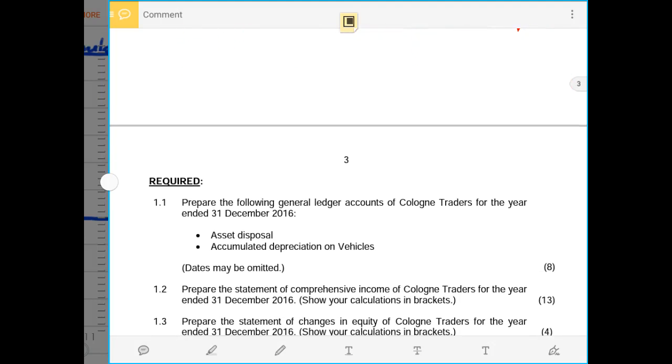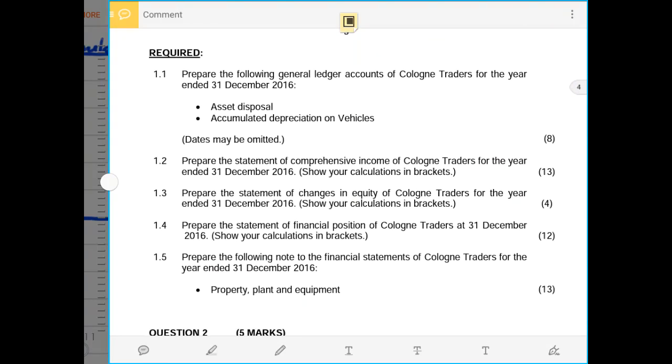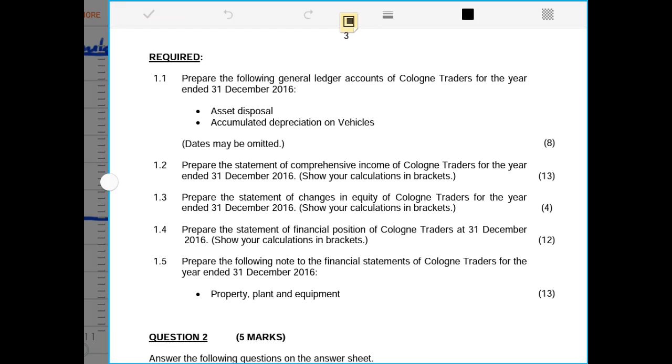So now we are going straight to the requirements. Under 1.1, we are required to prepare the general ledger accounts of Colon Traders for the year ended 31st December 2016, and to do asset disposal and accumulated depreciation. 1.2, we are required to prepare the statement of comprehensive income, which is the income statement, for the year ended 31st December 2016.